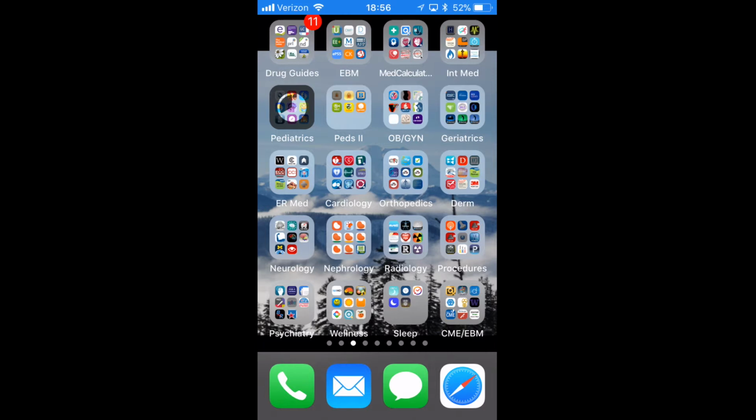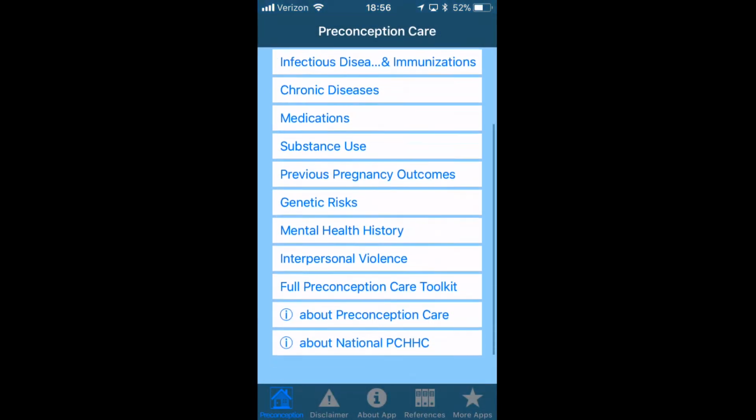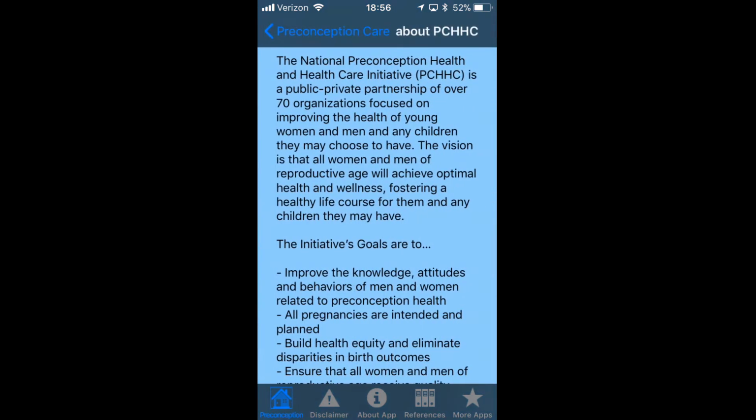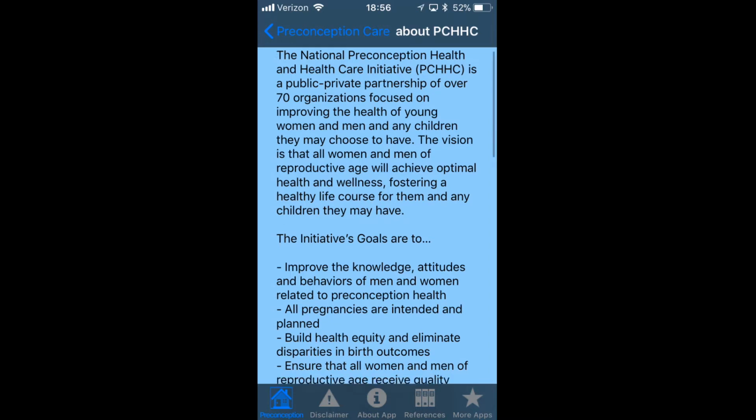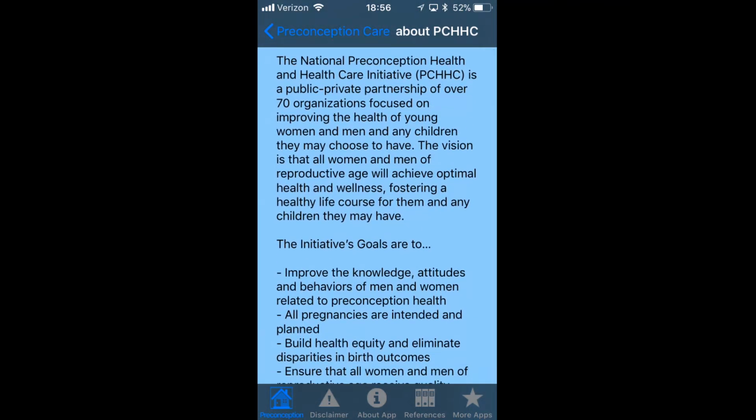Today we're taking a look at yet another app from the great Joshua Steinberg. This app is called the Preconception Care Quick Ref. It is based off of a national curriculum from the Preconception Health and Healthcare Initiative. I had previously mentioned this curriculum during a review of a different app from the Veterans Affairs called Preconception Care. Dr. Steinberg was asked to create a quick reference guide for the PCHHC, and here we have it.